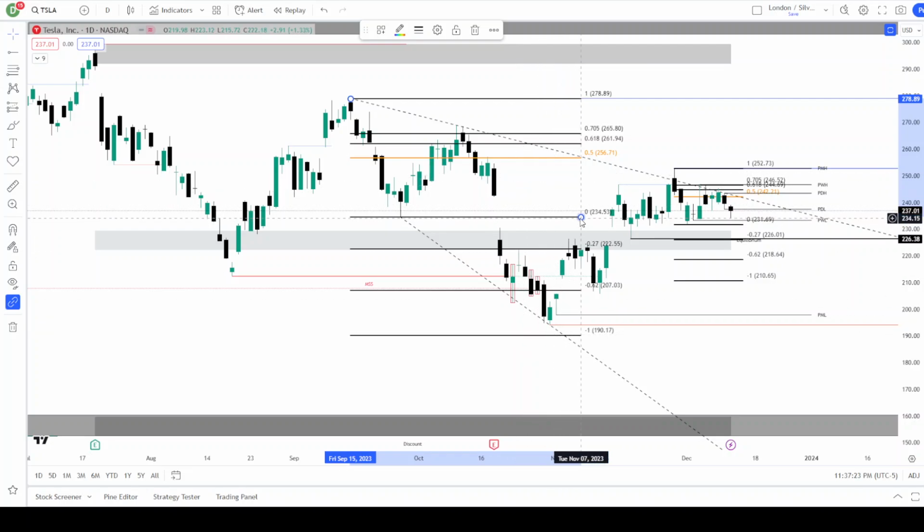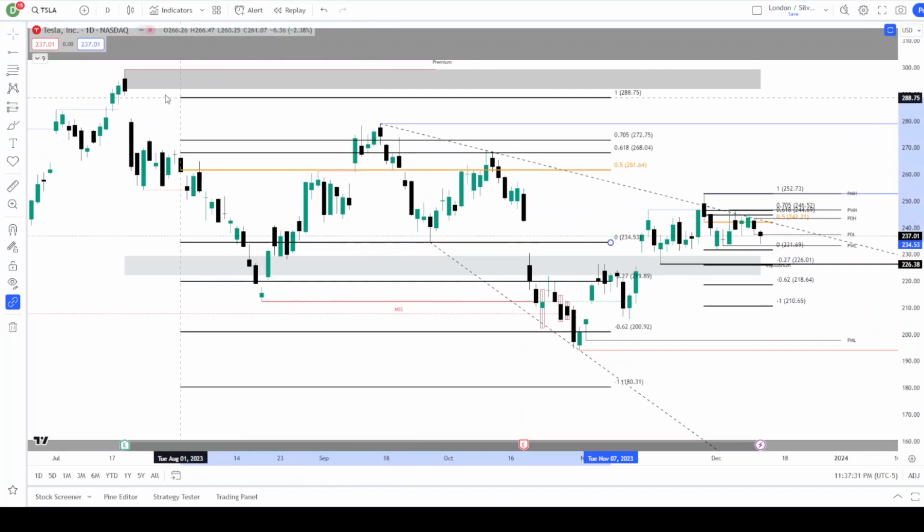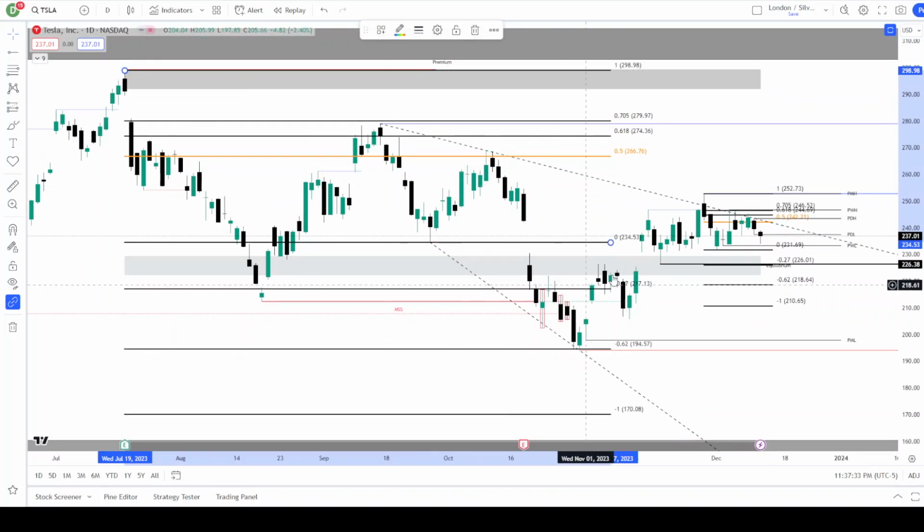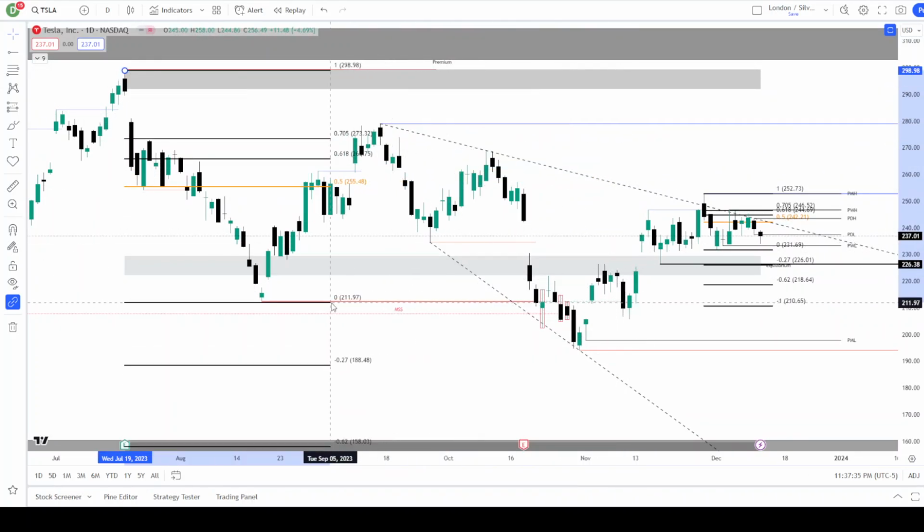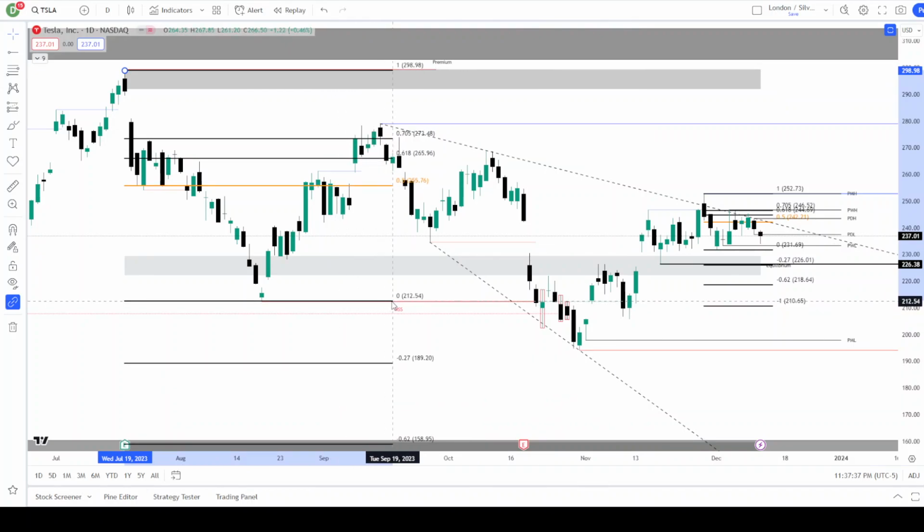Doesn't mean we won't eventually get there, but right now we've been rallying since that point. We also, if we wanted to look at this move here and this low, traded back up to and through, by a little bit, optimal trade entry, and then we saw a sell-off.